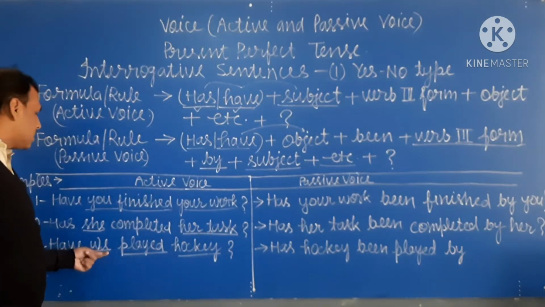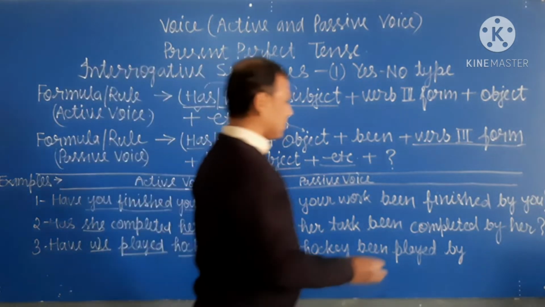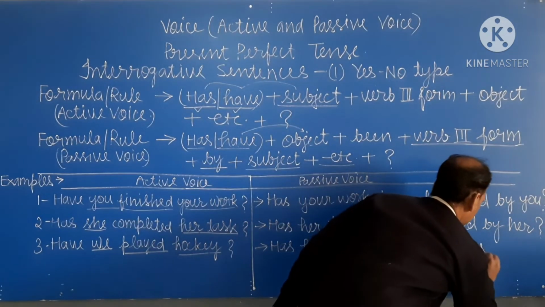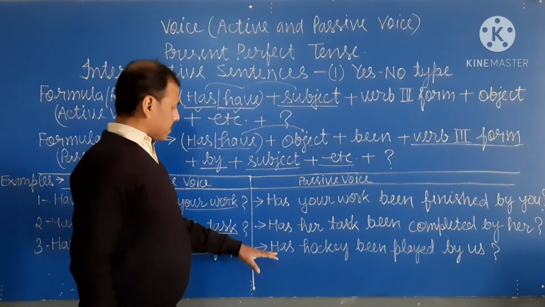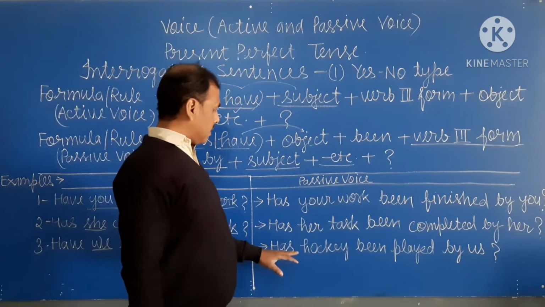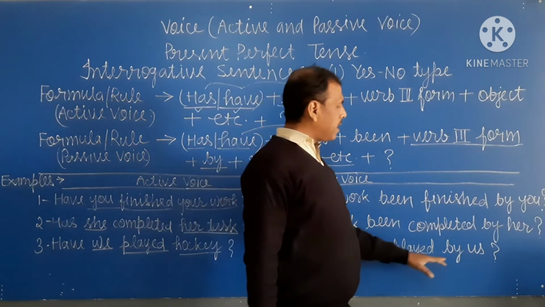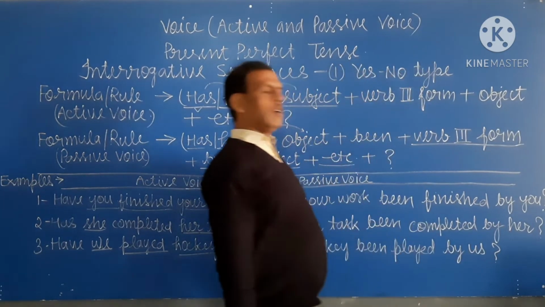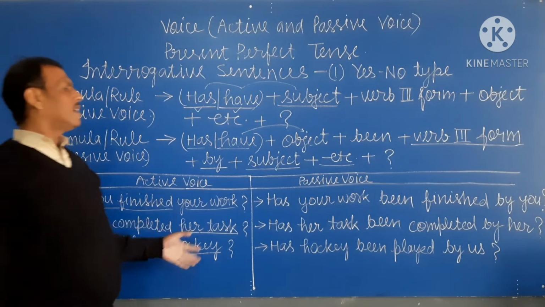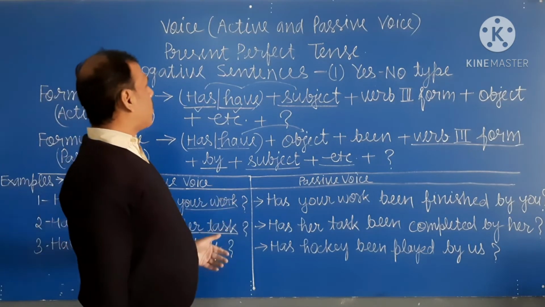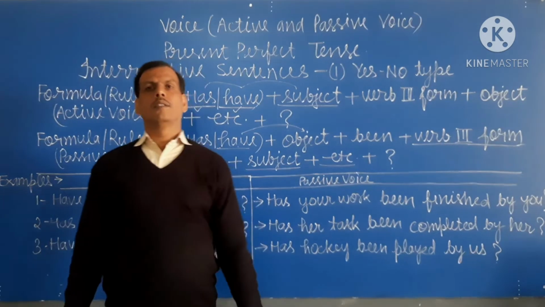Here subject is we, therefore objective form of we is us. And at last question mark. So passive voice is, has hockey been played by us? Okay, student? So these are the examples upon which these rules are based. Okay.